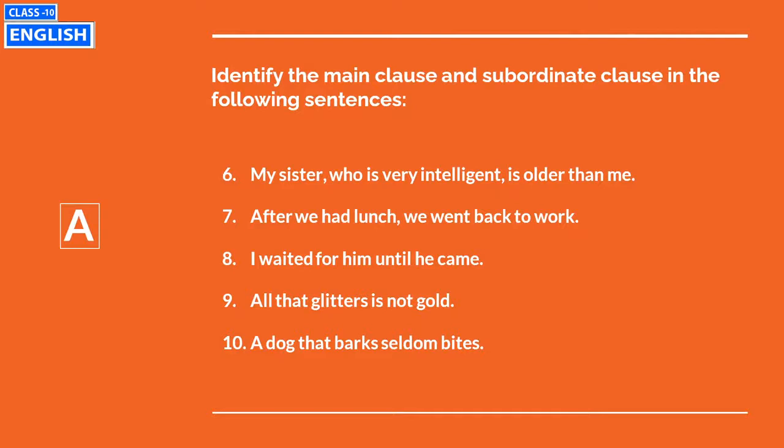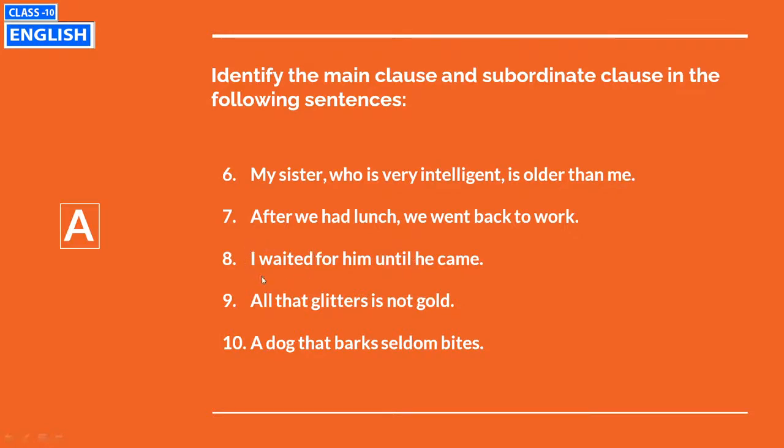Okay. Then question number 7. After we had lunch, we went back to work. So which one is the SC? Very easy. After we had lunch, this is the SC, and we went back to work, this is the MC. Question number 8. I waited for him until he came. There is a subordinating conjunction until. So until he came, this is the SC. I waited for him, this is the MC.